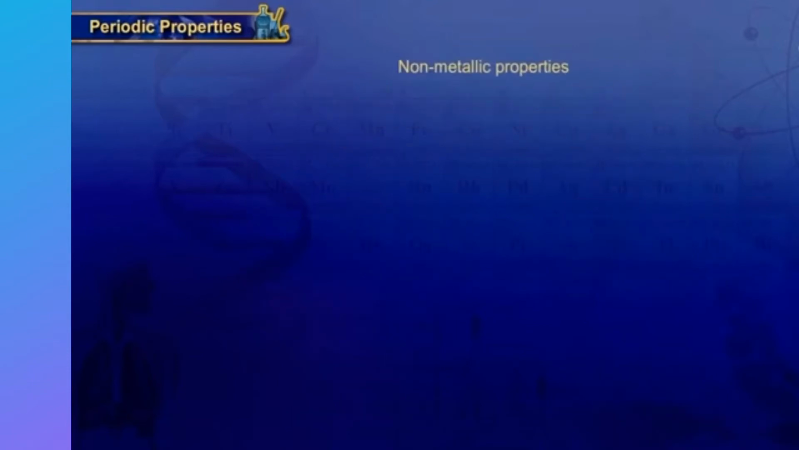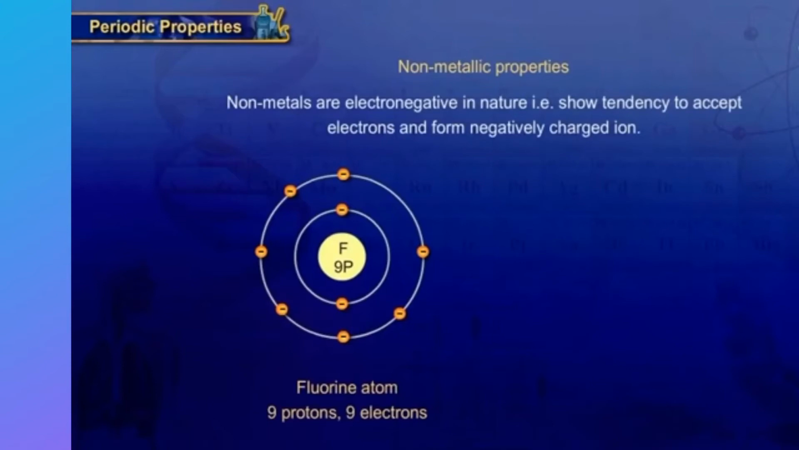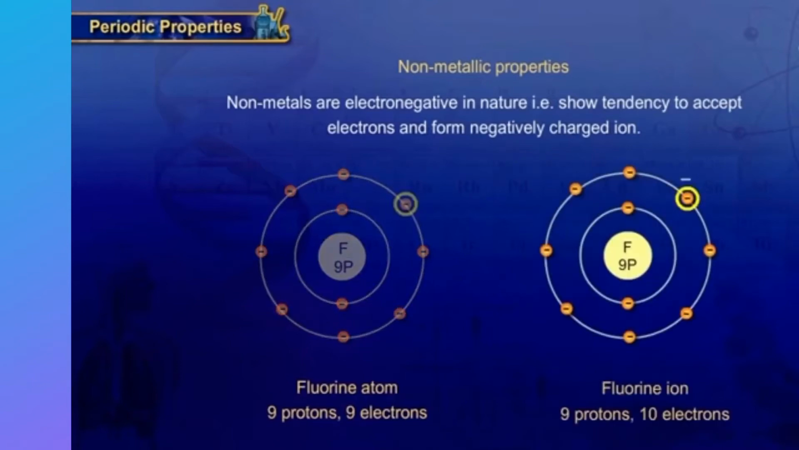Non-metallic property. Non-metals are electronegative in nature, that is, they show the tendency to accept electrons and form negatively charged ions. Fluorine atom accepts 1 electron into its outermost shell easily, forming fluorine ion with 1 unit of negative charge.